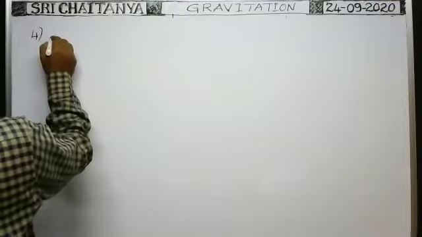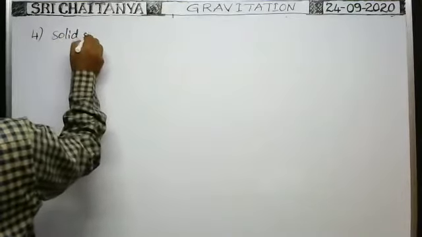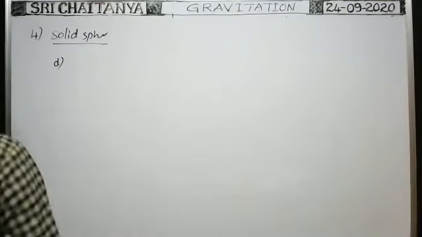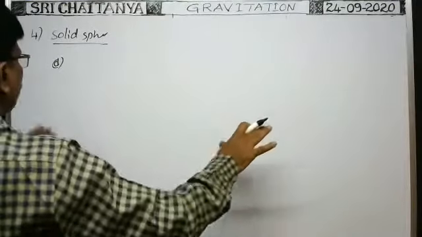Next, D, in the same, in case of solid sphere only. We discuss next E, because 4 points are completed in the solid sphere.